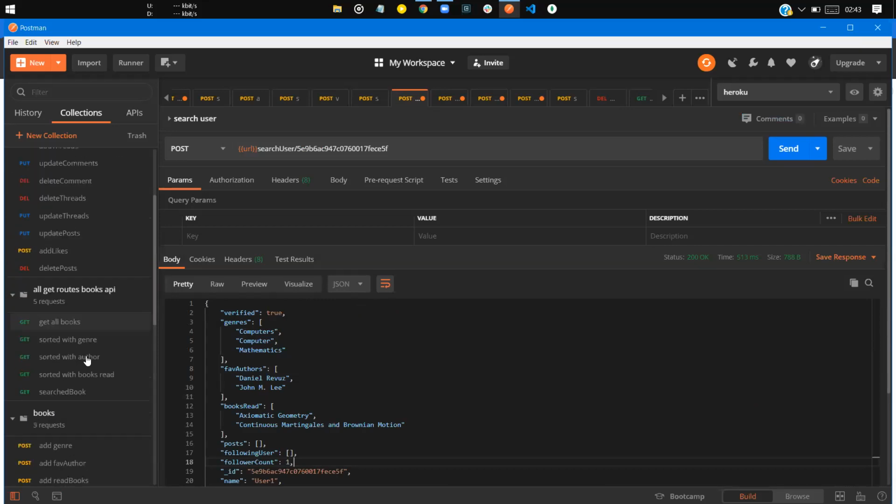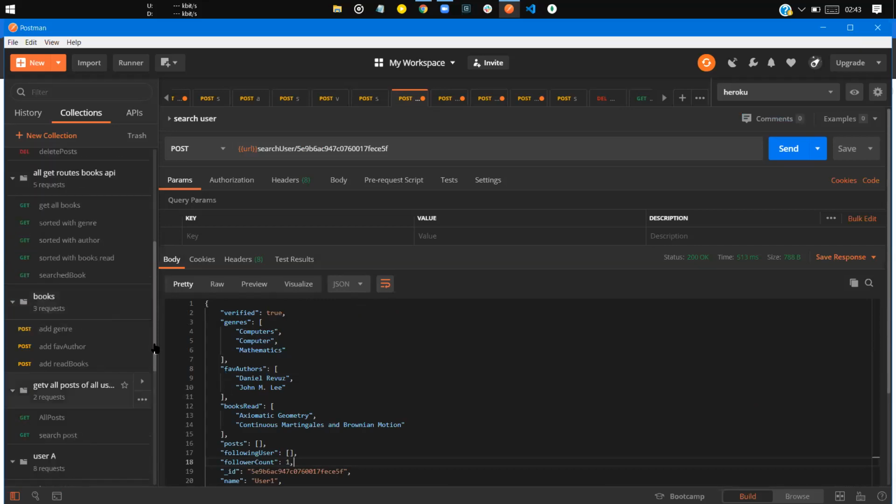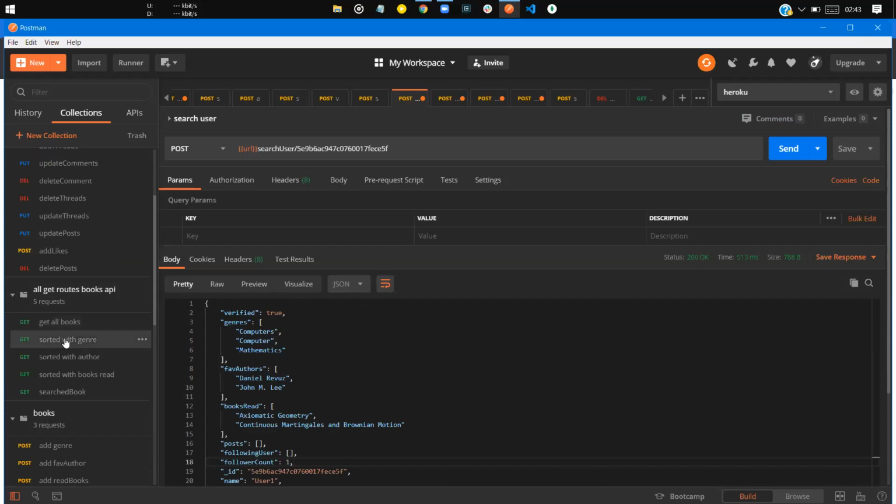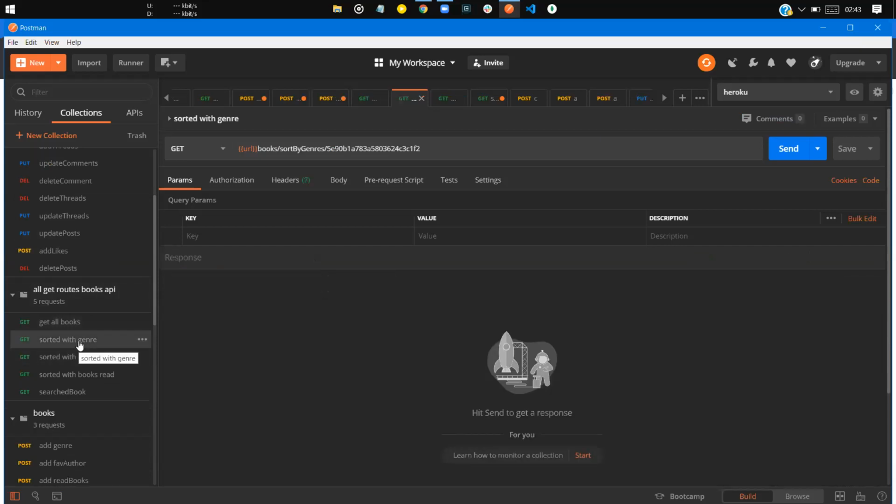As you have added everything, now you can see all those things sorted by genres, authors, or books read. You just need to pass your user ID and you can get those things.